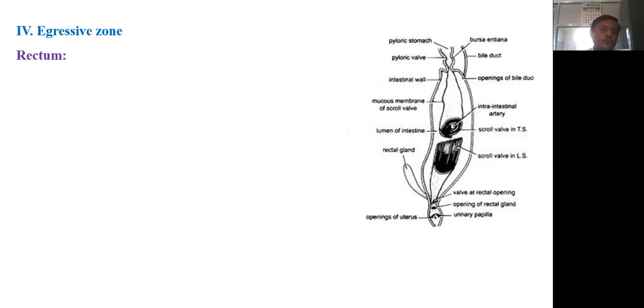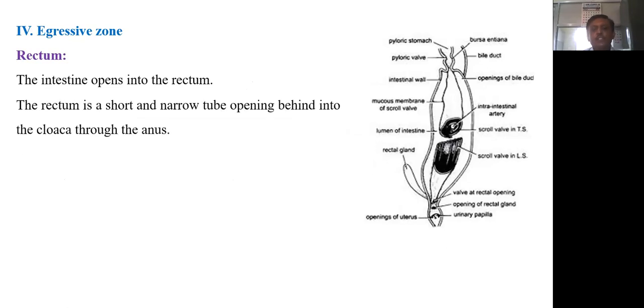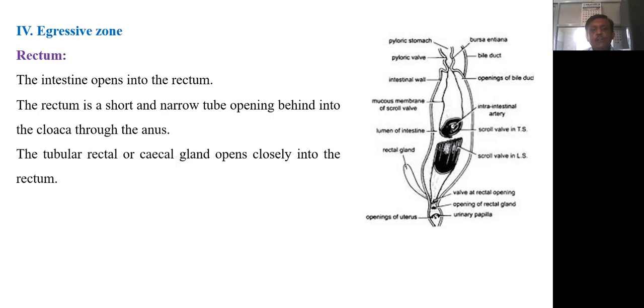Then the fourth and last part of the alimentary canal is the egestive zone. The egestive zone consists of the rectum and anus. Now the rectum is the continuation of the intestine. The intestine posteriorly continues into the rectum. The rectum is a short and narrow tube which opens behind into the cloaca through the anus. The tubular rectal or caecal gland opens closely into the rectum. Here, these are the rectal glands. These are tube-like and open into the rectum.